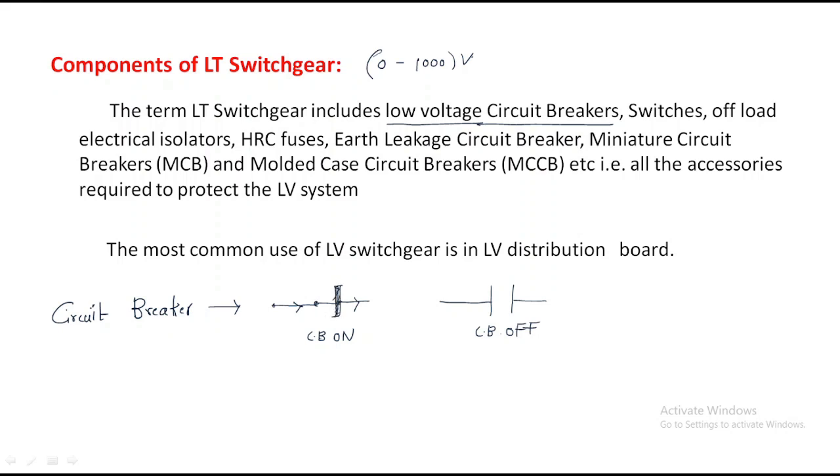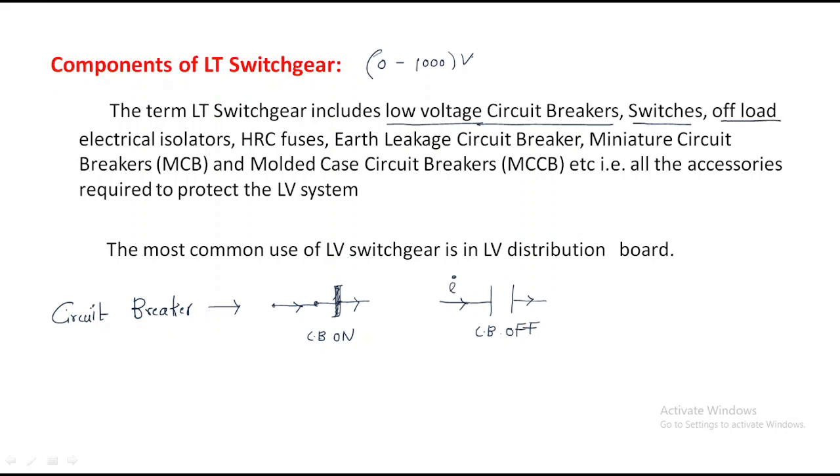Whenever on, it will be like this. Whenever off, it will be like this. When it is open, there is no path for the current. Automatically, the circuit isolates. That's why the name is circuit breaker. It breaks the circuit, which means it stops the power flowing from one point to another point. So in the LT switchgear, we have the low voltage circuit breaker, and the switches.